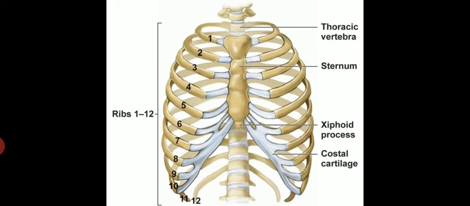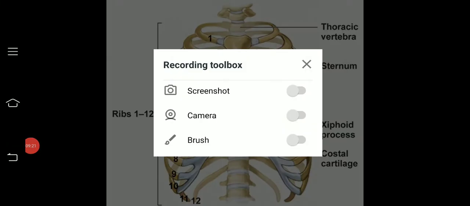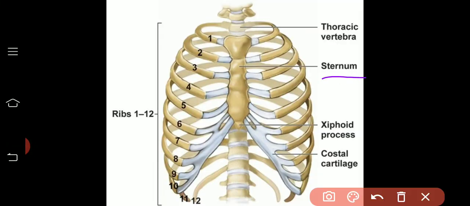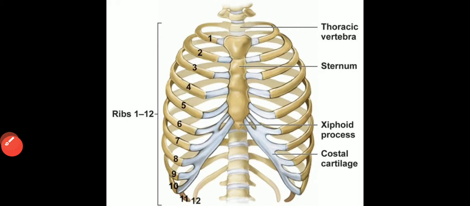If you touch the front part of your thoracic cavity, you will feel that there is a bony structure. This bony structure is known as the sternum. Just keep your hands on the sternum and try to inhale air. When you inhale, you will feel that the sternum is moving forward and upward. You have seen these ribs in the skeleton. We all have 12 pairs of ribs, that means in total we have 24 ribs.